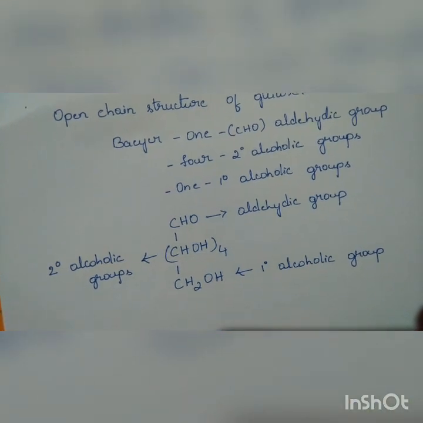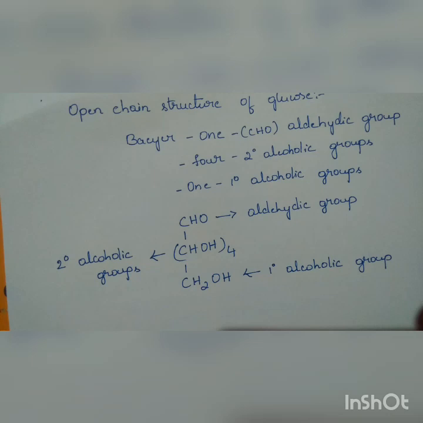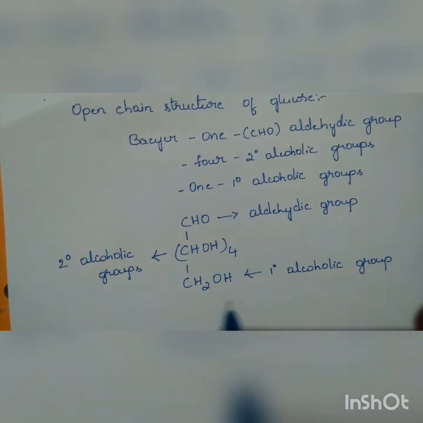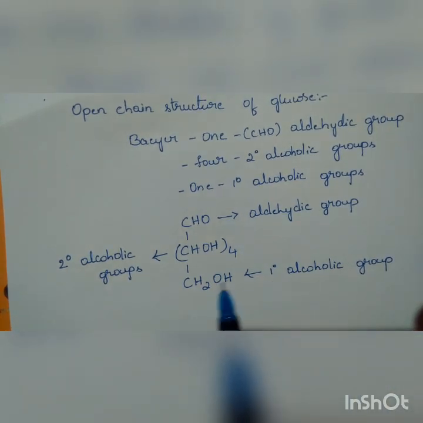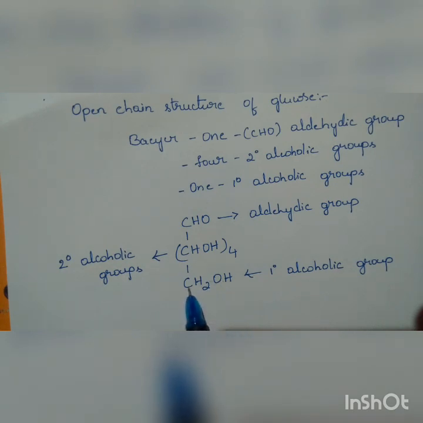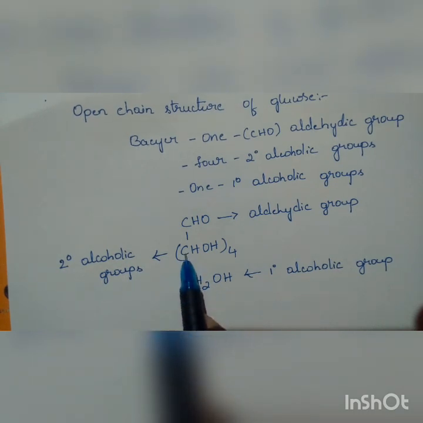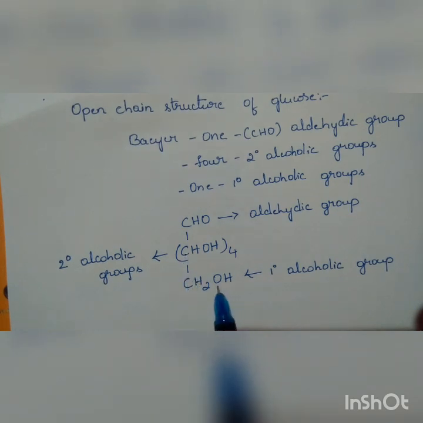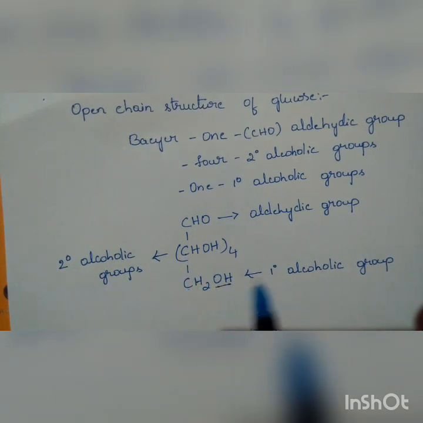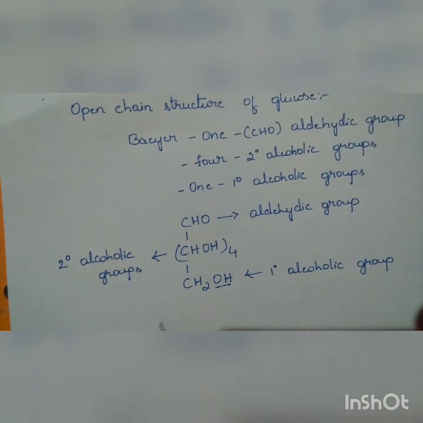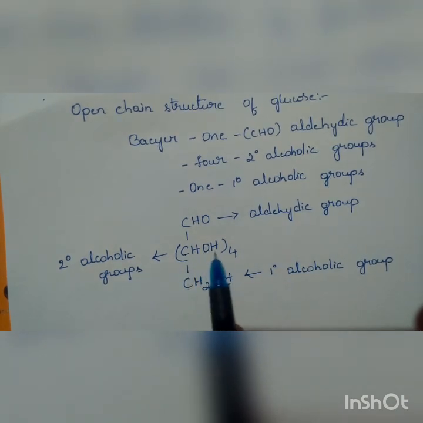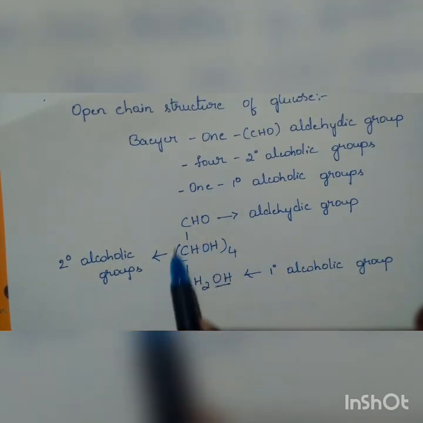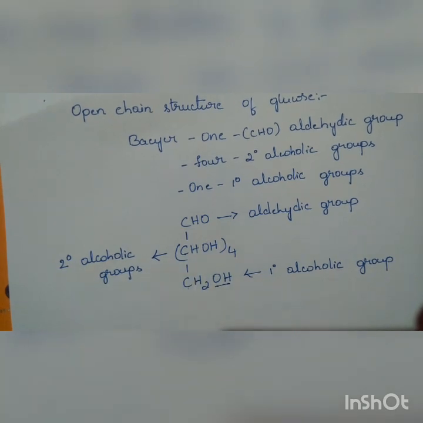When you consider the primary alcoholic group here, the OH group is an alcoholic group attached to a carbon, and that carbon is attached to only one carbon atom. That's why this is called a primary alcoholic group. Likewise, we have OH groups here.